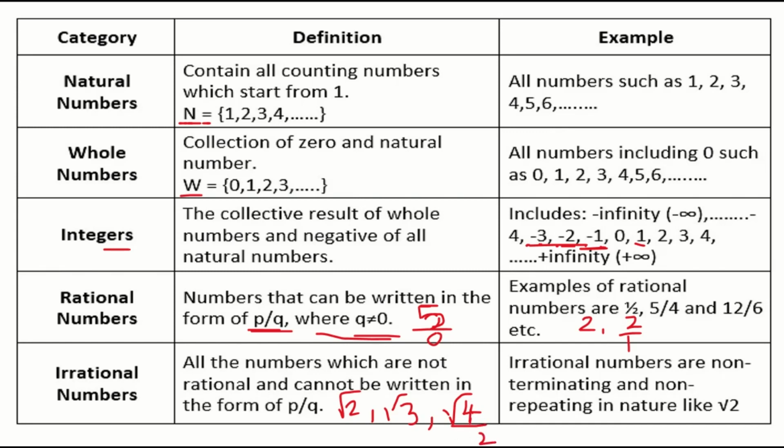They might ask you in your examination, they might give you some numbers like root 3, root 5, root 7 and root 81, and ask you to find the irrational number or numbers. So you have to take a combination. If it is a rational number, even though it is under the root, you can write root 81 as 9. So it's nothing but 9 by 1, right?